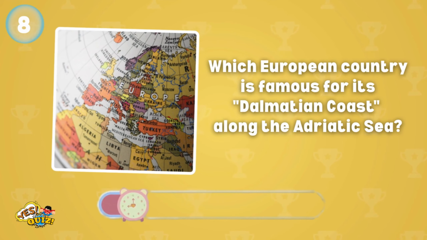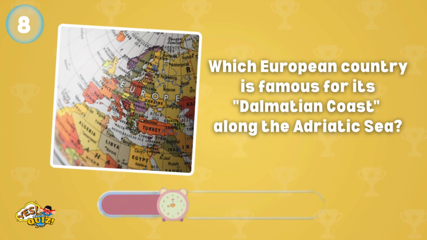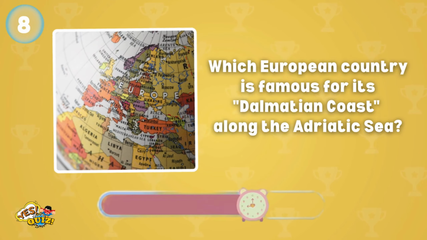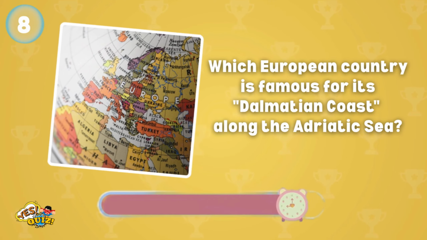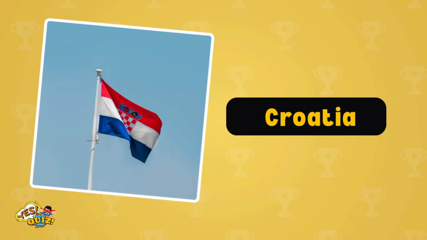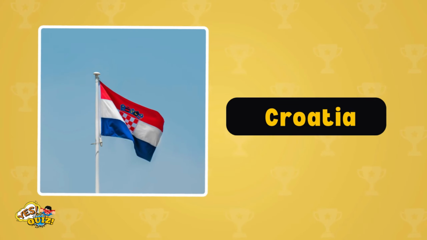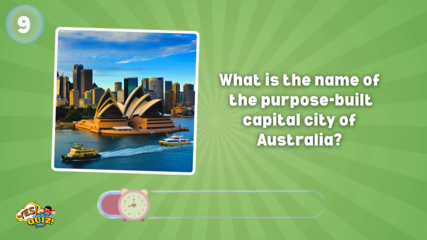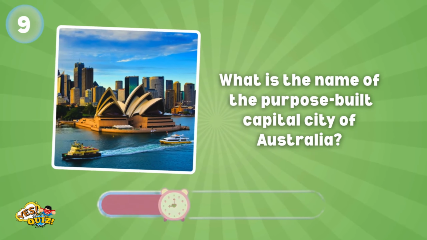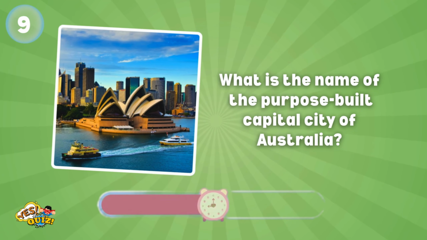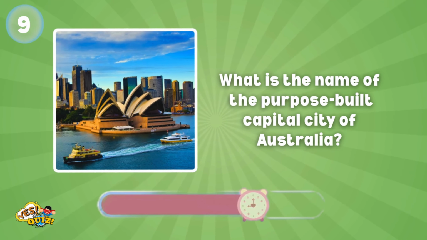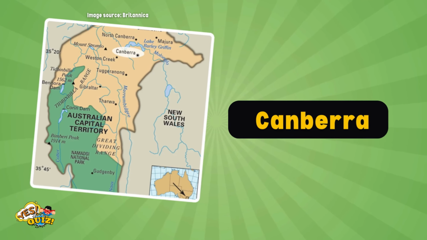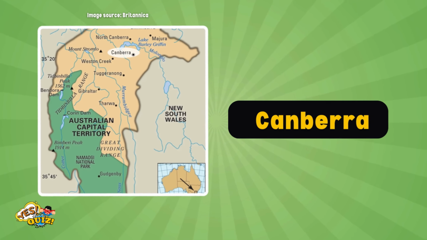Which European country is famous for its Dalmatian coast along the Adriatic Sea? Aha! It's Croatia. What is the name of the purpose-built capital city of Australia? Definitely, it's Canberra.